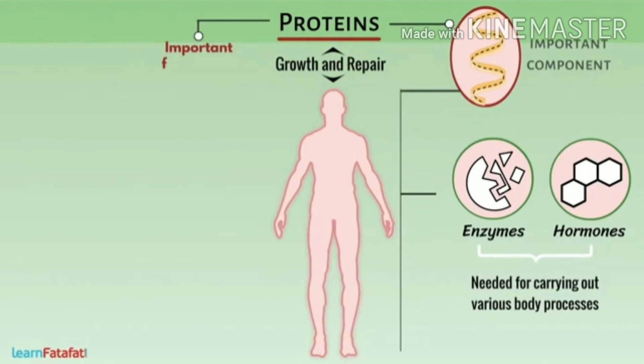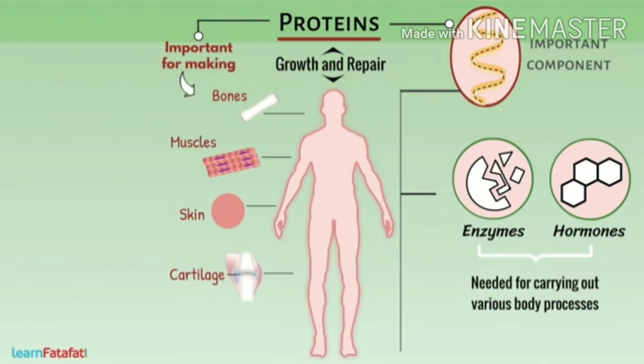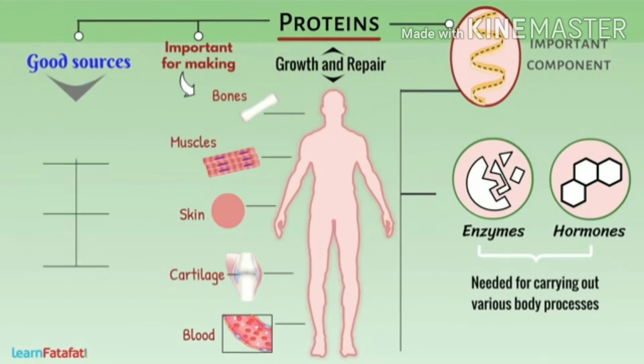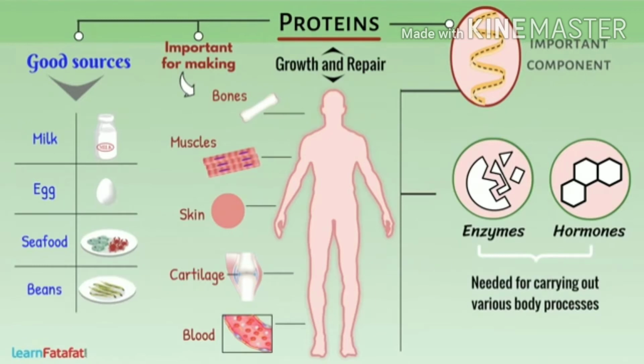These are also important for making bones, muscles, skin, cartilage, and blood. Good sources of proteins include milk, eggs, seafood, beans, etc.